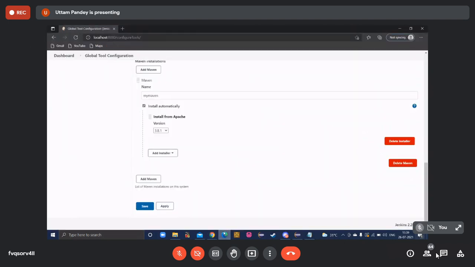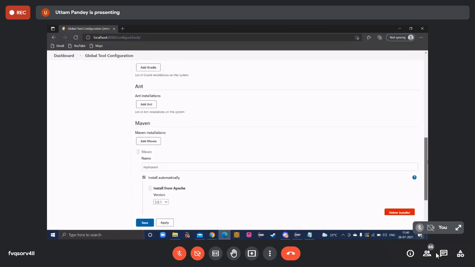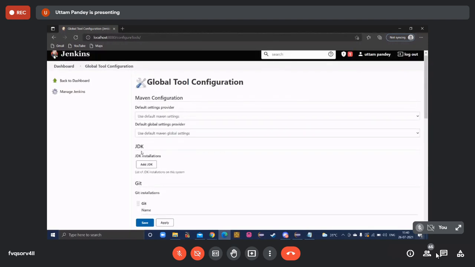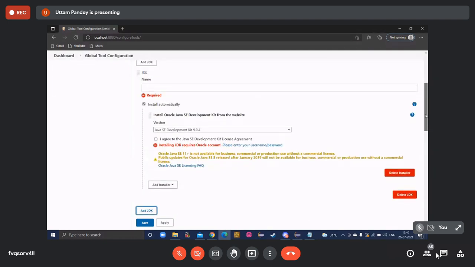Okay, correct. Can you just scroll up after Maven? Can you find a JDK? See JDK. Click on the add JDK. Yes. To scroll down. Now see what they want to install to build the Maven.